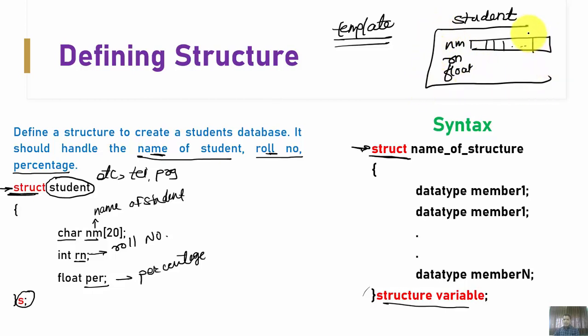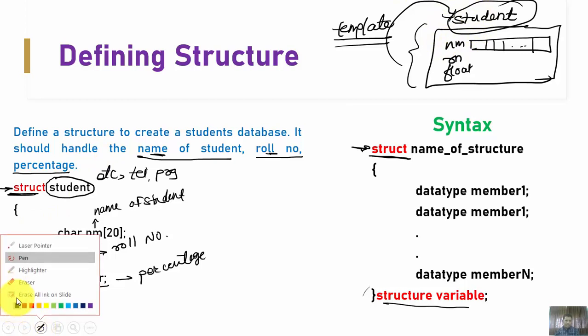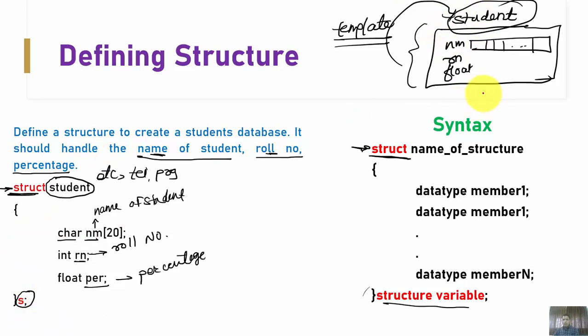And this entire structure is now clubbed together with the name student. So now this entire representation is shown or represented by student. And in order to access it, access means when you want to assign any value or display its value, right? In that case the s is used for that.